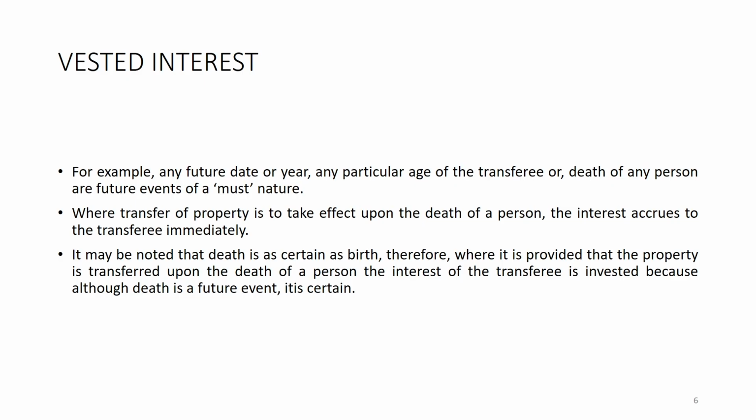Where it is provided that property is transferred upon the death of the person, the interest of the transferee is vested, because although death is a future event, it is certain. So, a future event which is certain, which is bound to happen, will fall under that category. Enjoyment will be postponed in this case, but the right has been transferred.